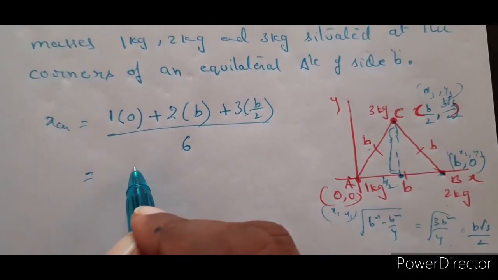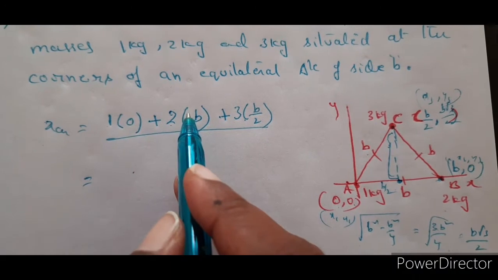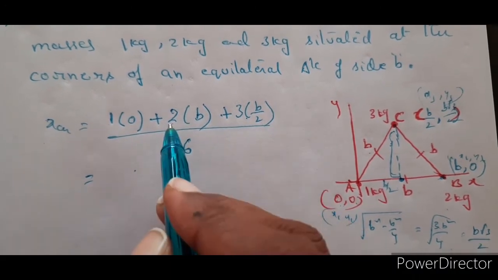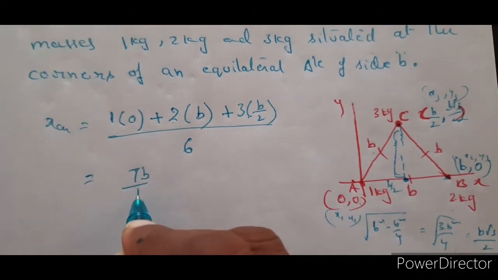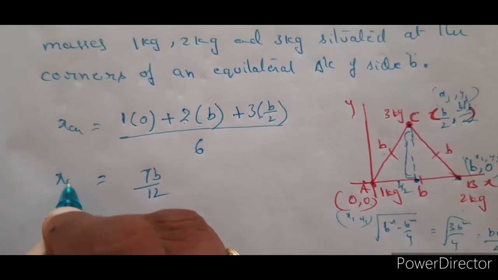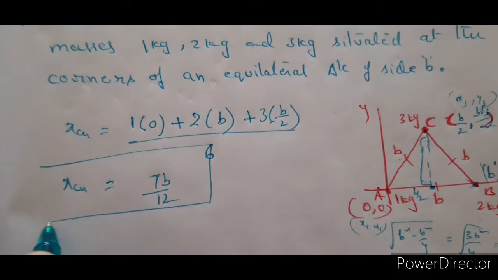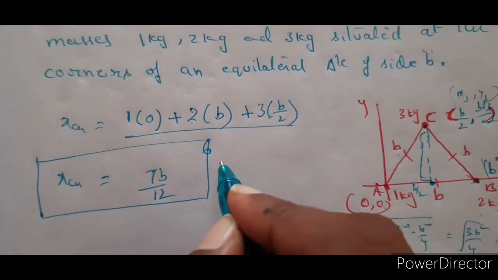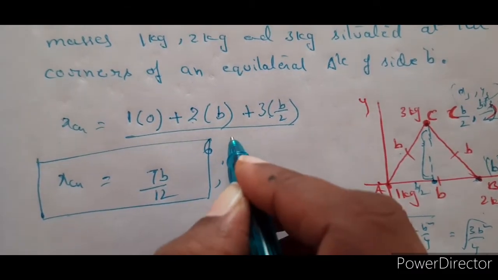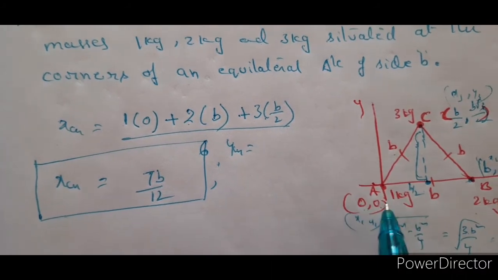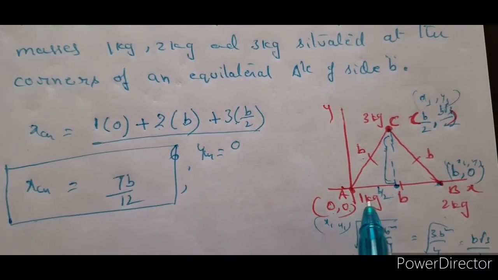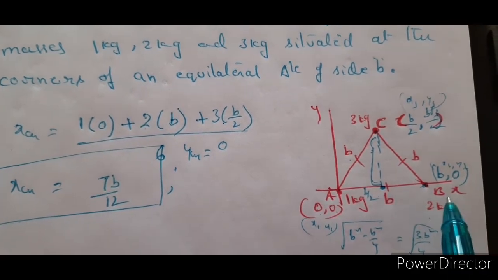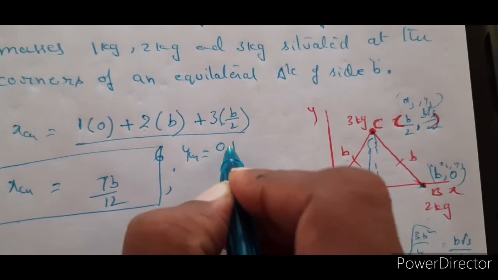So this is 2b. So this becomes 0. 2b plus 3b by 2 is 4b plus 3b is 7b by 2, divided by 6 is 7b by 12. So you got xcm to be equal to 7b by 12. And in a similar manner, let us find out ycm. So what is ycm? In the first case it is 0, right? Because 1 into 0. Second one also 2 into 0 plus 0.